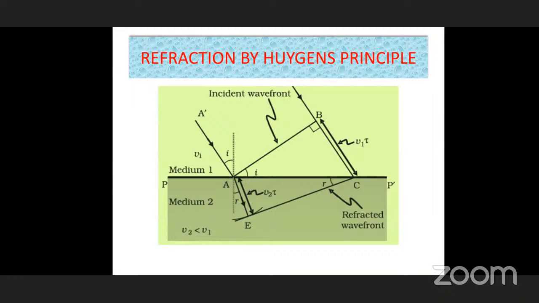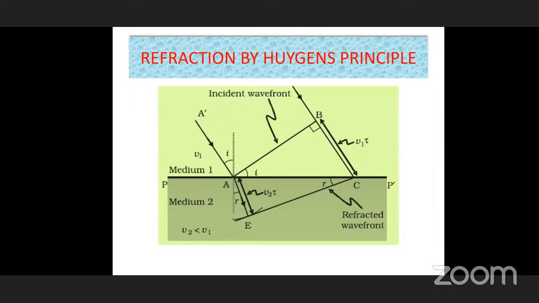Now, what is the condition of B? A is entering a distance of AE, and we have shown an arc at the E point. According to Huygens theory, A is a source of light, and we have to draw an arc of radius V2 into t. Joining all these points on this arc, we get the secondary wave from A. That is AE.